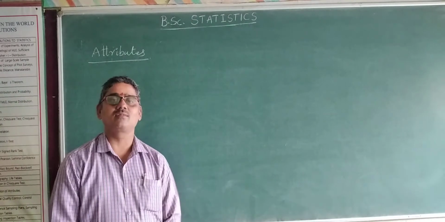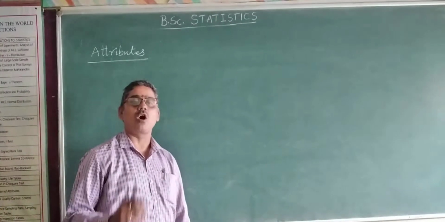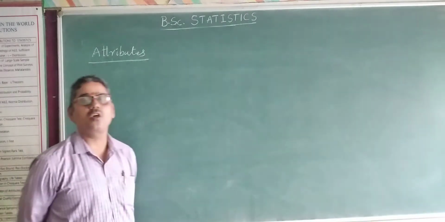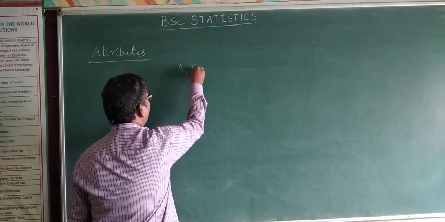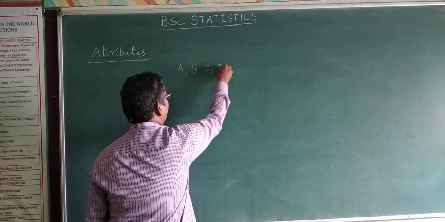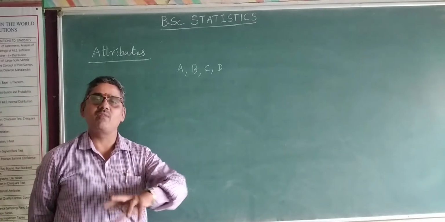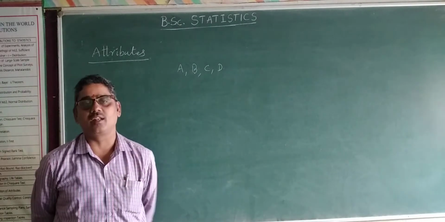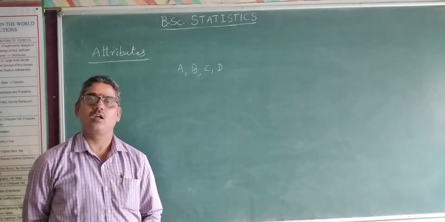Do you understand this? Now, attributes are denoted first of all by simple letters A, B, C, D, etc. And attributes can be divided into two categories again, positive and negative.